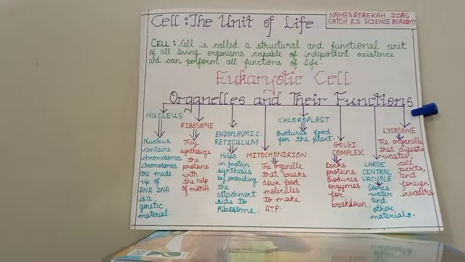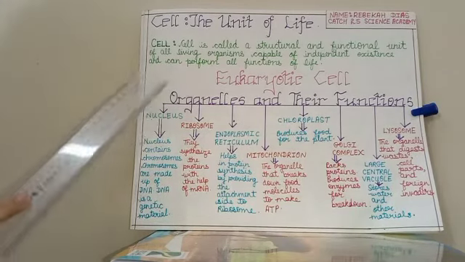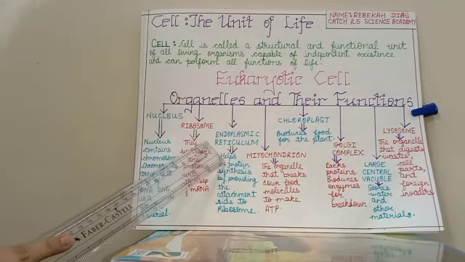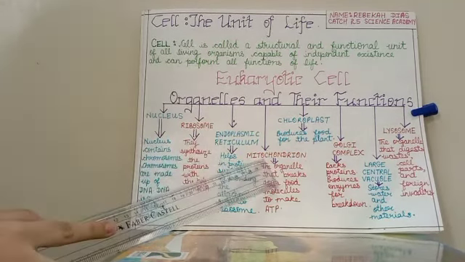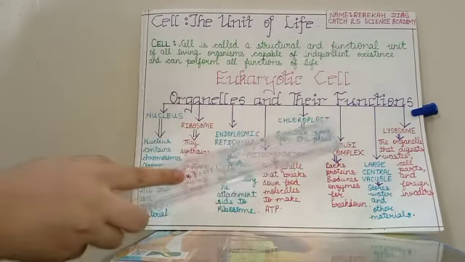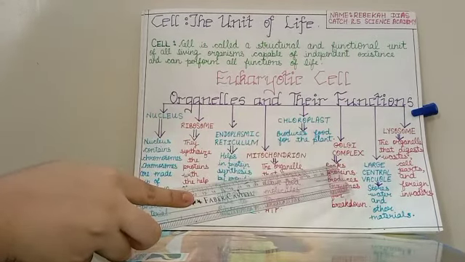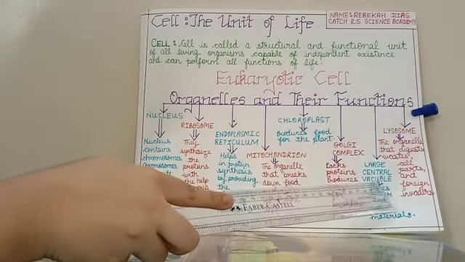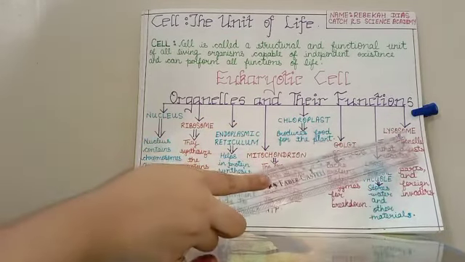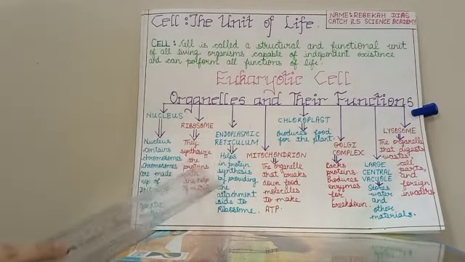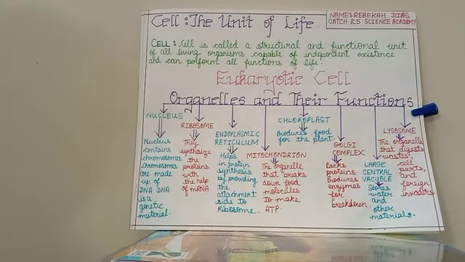They are nucleus, ribosome, endoplasmic reticulum, mitochondrion, chloroplast, Golgi complex, large central vacuole and lysosome. Now we will be studying the functions of each organelle.